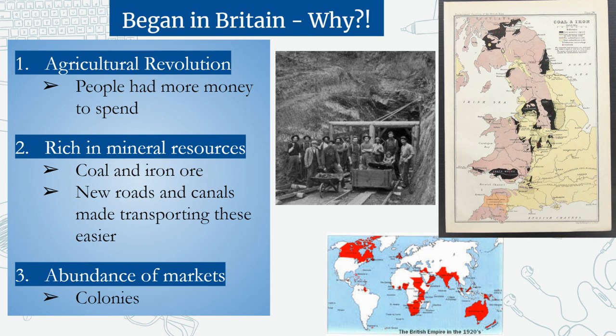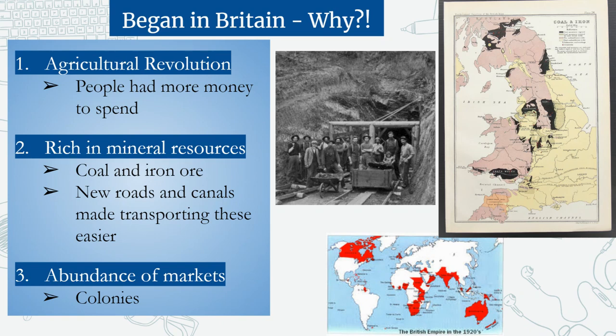Number two, Britain is very rich in mineral resources. And this is a good one to just kind of keep in your head. It's kind of an easy one to understand. Why does Britain industrialize first? They got a ton of coal and they have a ton of iron. And those resources are the backbone of the Industrial Revolution. Coal they're going to use for fuel, and iron they're going to be using to make items out of it.